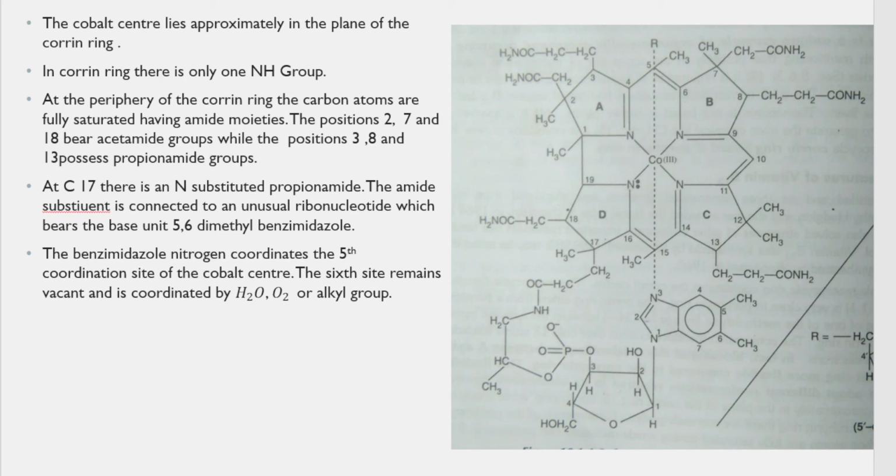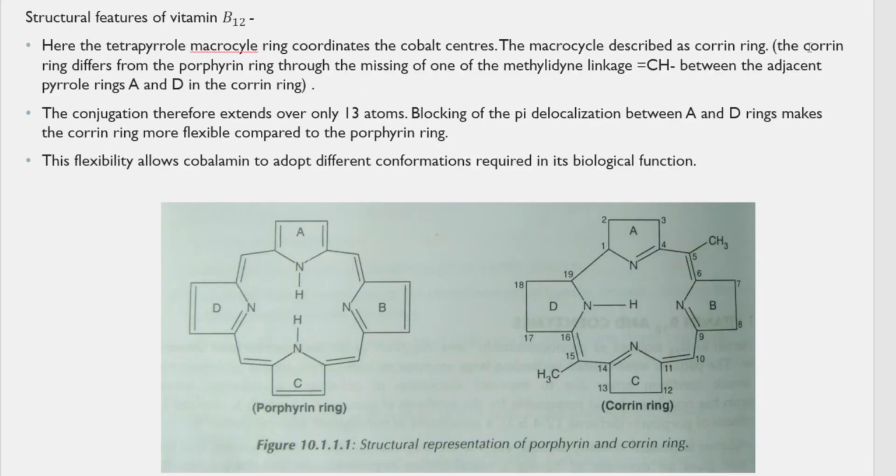This macrocycle is described as a corrin ring, and how is it different from the porphyrin ring? There is a missing methylidene linkage here. Can you see the difference here and here? There is a missing methylidene linkage between the adjacent pyrrole rings, that is A and D.